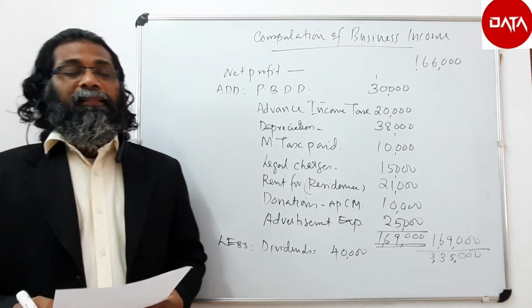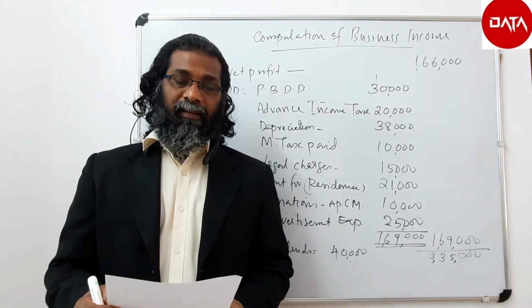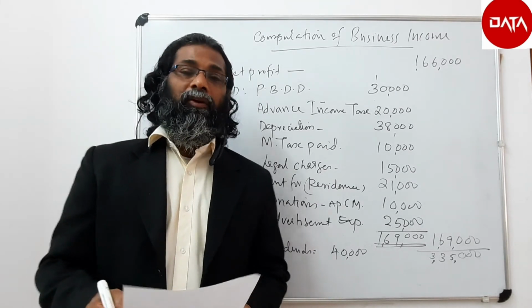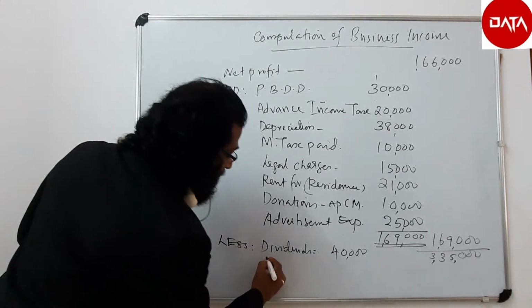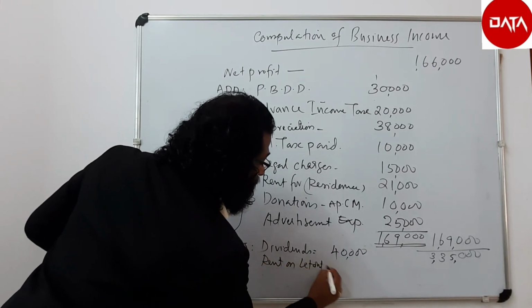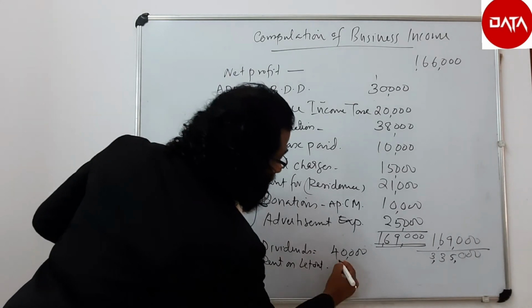44,000. This is an income but not business income. This will come under the head house property income. So it need not be taken here. So we have to deduct rent on let out building, value 44,000.